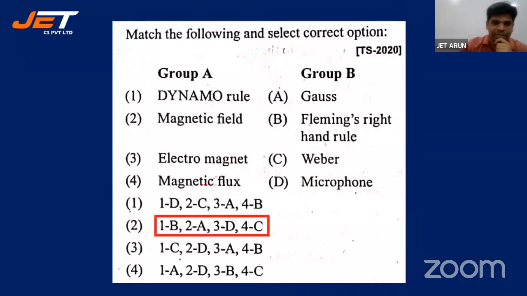Let's look at the key. Okay. So 1B, 2A, 3D, 4C. Let's go for the next one, students.